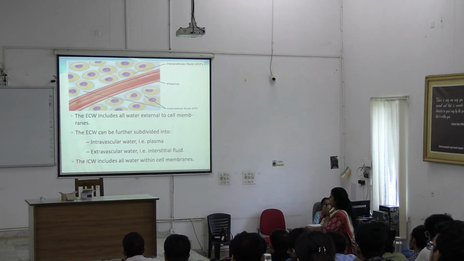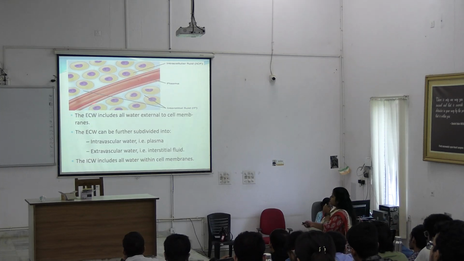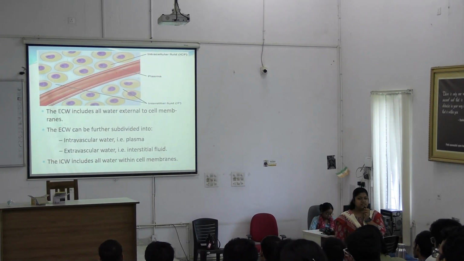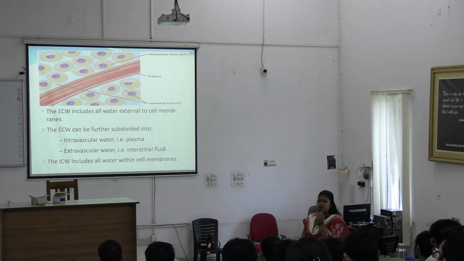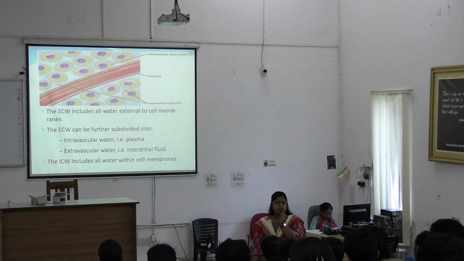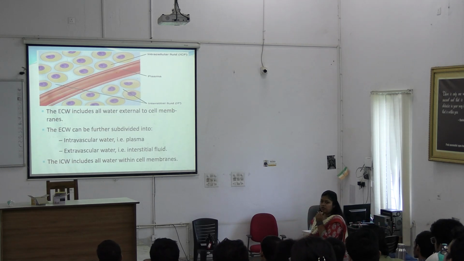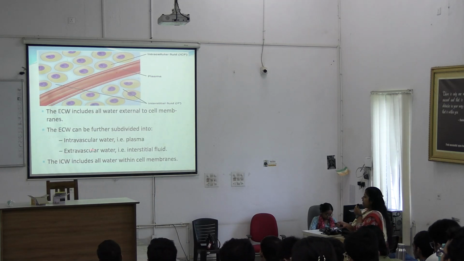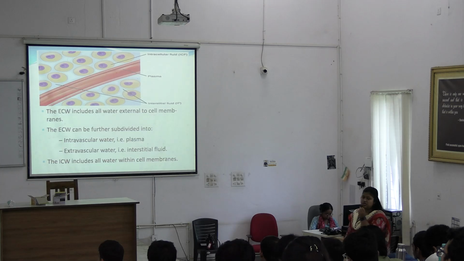Okay, and whatever is in the vessels is intravascular fluid or plasma. Okay, so extracellular fluid contains intravascular and extravascular. That is intravascular, that is plasma, extravascular, that is interstitial fluid.